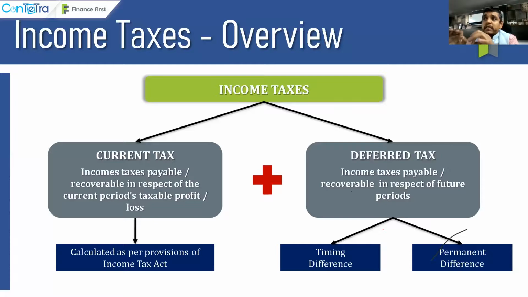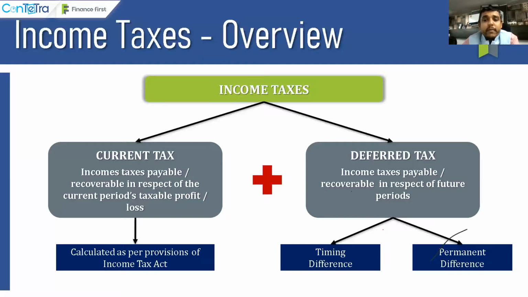And current tax is always calculated. There is a specific formula which has been given by the government, and now they have come up with a new set of accounting standards to complicate things further in the form of ICDS, Income Computation Disclosure Standards. So income tax provision is something which we have been learning for the last 50 years, where we prepare typically a traditional computation of income.